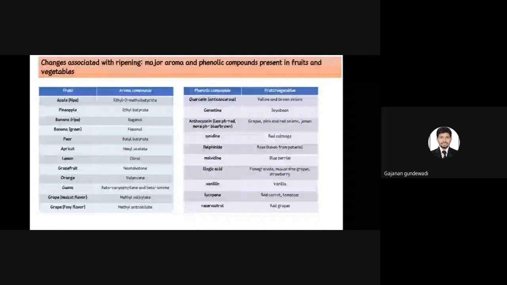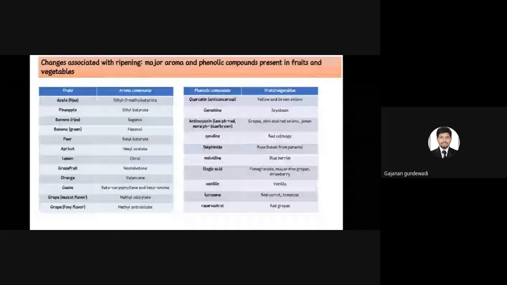At acidic pH less than 6.5, the anthocyanin shows a red color. At more than normal pH, a neutral pH, more than 7.5 or 8 pH, the anthocyanin color changes from red to blue or brown color. So grape, pink and red onions and jamun are majorly due to anthocyanin, and cyanidin is majorly found in red cabbage. Delphinidin is majorly found in rose. We can see from genetic engineering, this color has been taken from the petunia flowers for rose delphinidin color.